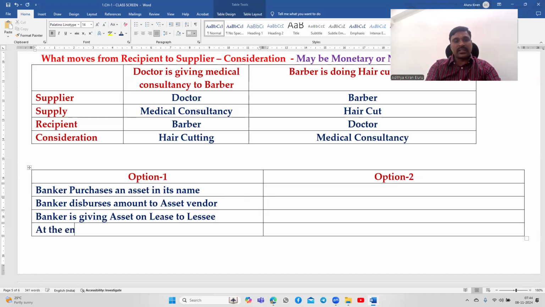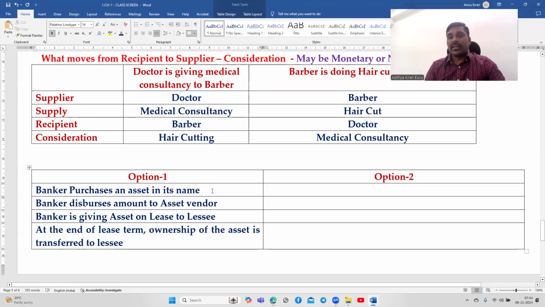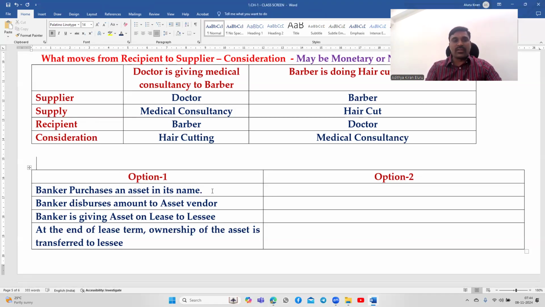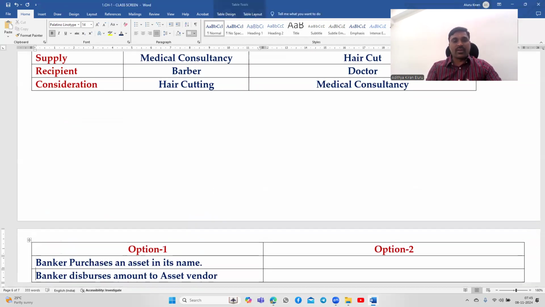At the end of the lease term, the ownership of the asset is transferred to lessee. So who is the owner of the asset first? Banker is the owner. Banker purchases an asset in its own name. Initially the ownership of asset is with the banker. Ownership of the asset is transferred to the lessee only at the end of lease term.